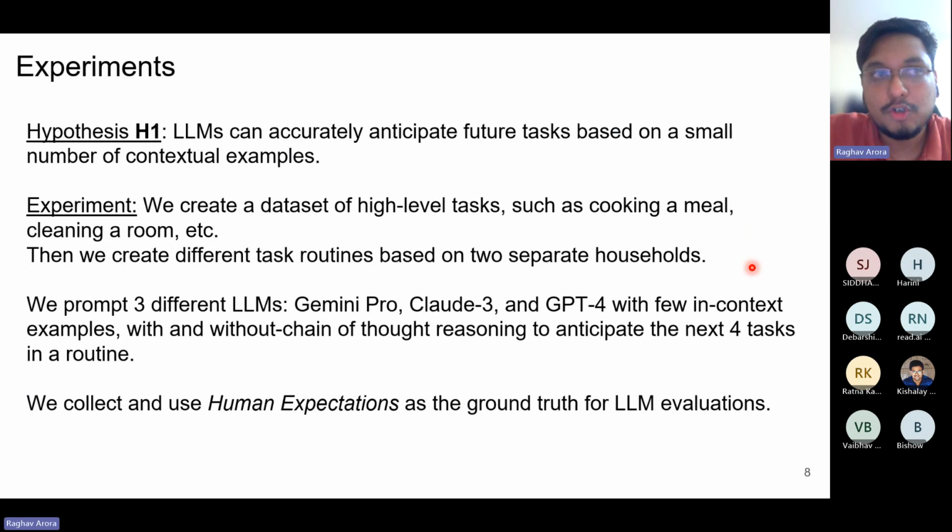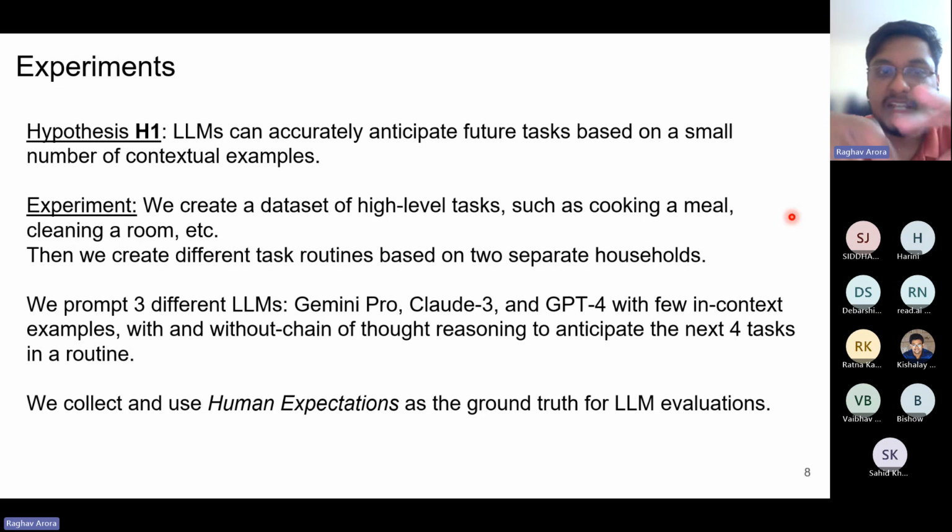And some papers have also shown recently that LLMs are able to create plans for executing actions in a home. So here we are not using LLMs for planning at the level of actions. We are using LLMs at the level of high level tasks, which the LLMs are anticipating based on the pattern they have seen. So we create a data set of high level tasks such as cooking, cleaning a room, washing clothes, washing dishes, etc. And then we create different task routines for two separate households. Each of these households has a different pattern of executing tasks.